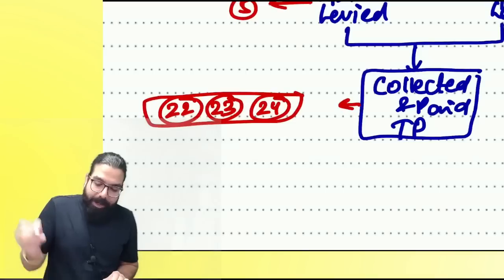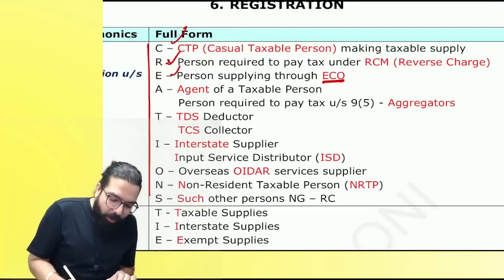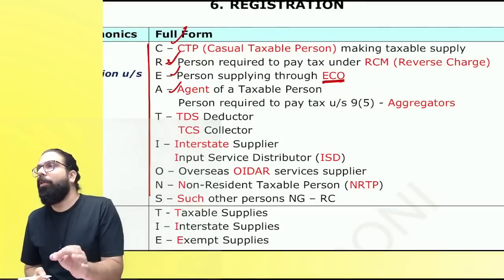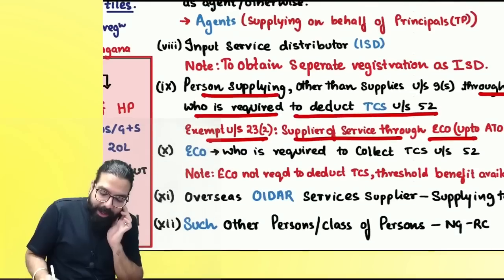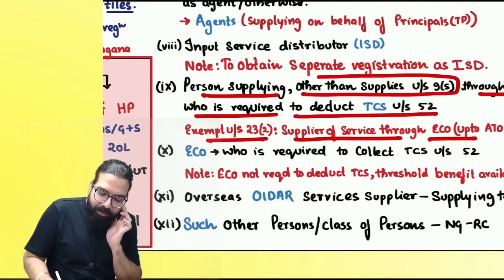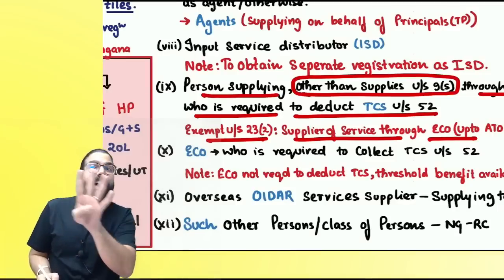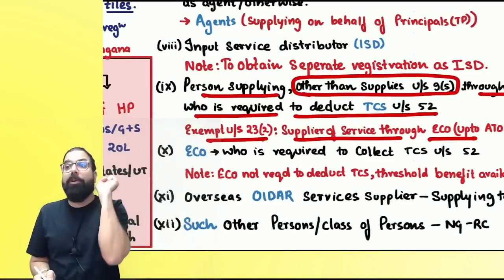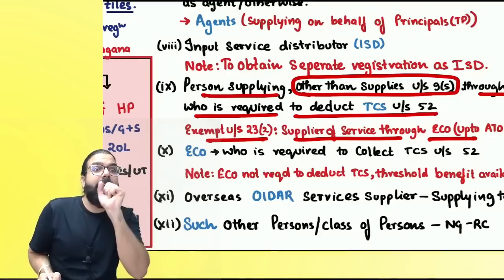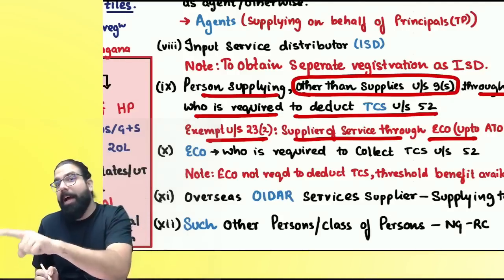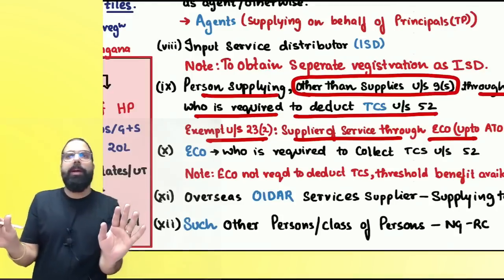Now, everyone, please come back. CRE, done, everyone? Now, A talks about agent. Baba, section, they have gone ahead and told over here, other than 9(5). Why have they told other than 9(5) supplies over here? Because in case of 9(5) supplies, I have told you the e-commerce operator will be liable. And in case of accommodation and housekeeping service, the supplier is liable to register, then the supplier will be liable.